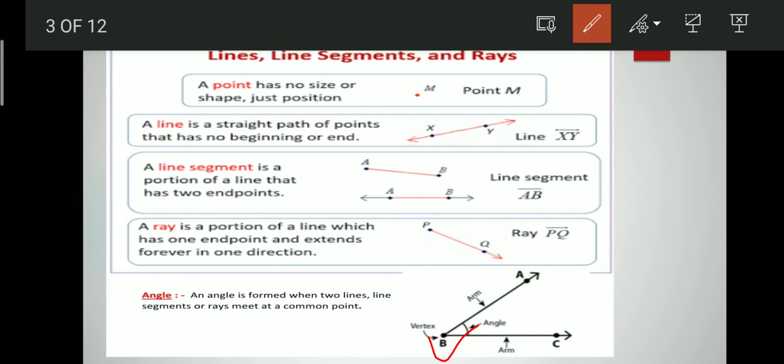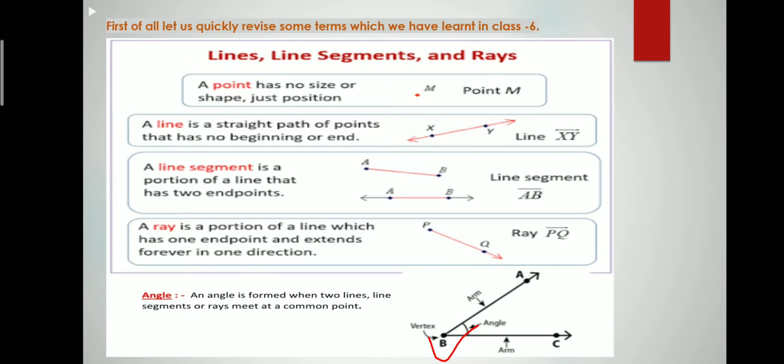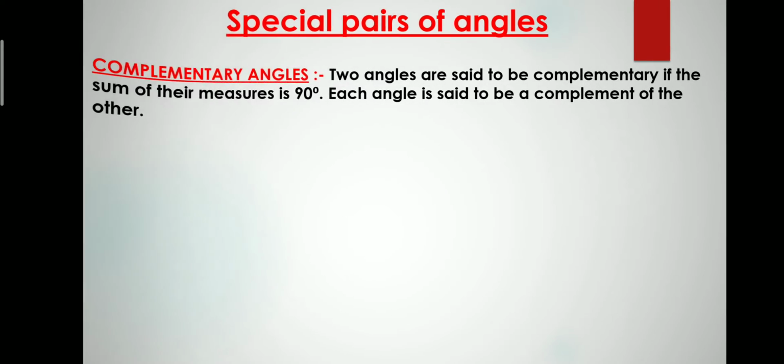Okay, so that is all we have studied in our previous classes. Now I am going to move further, and on this page we are going to learn special pairs of angles. What are special pairs of angles? A combination of two angles is called a pair of angles. When we take the combination of two angles, that is called a pair of angles. So there are a lot of pairs of angles, and here we are going to start with complementary angles.